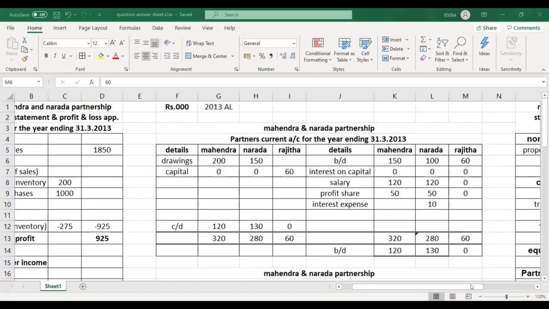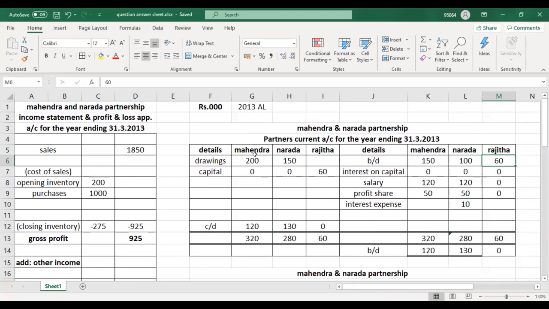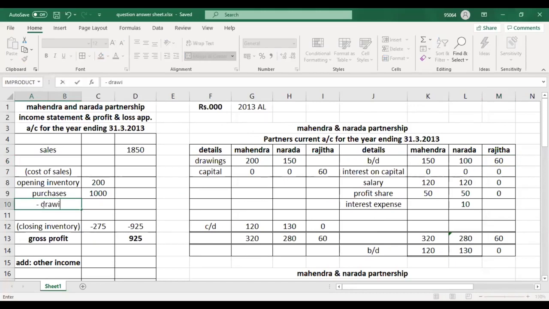For example, what if partner Mahendra has withdrawn 200,000 worth of goods from the business for his personal use? In the income statement, I will write drawings and deduct it. Even if I write it in brackets, it won't show. So I deduct drawings, minus drawings 200. Understood? You will do it like this.